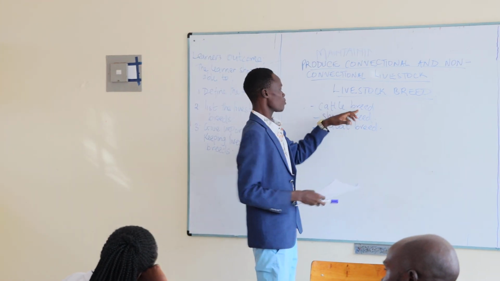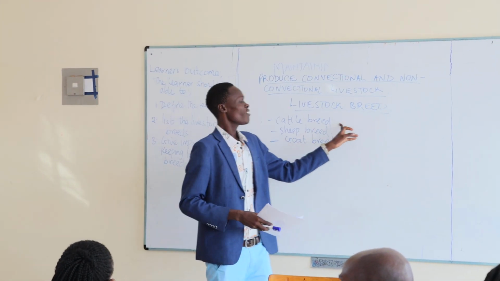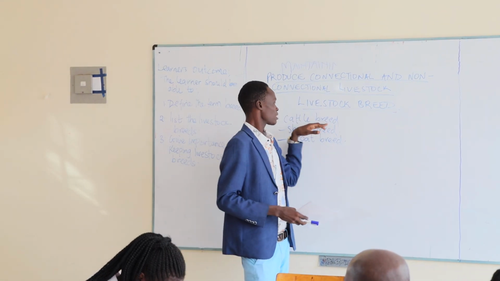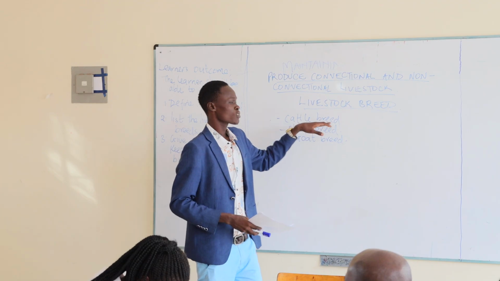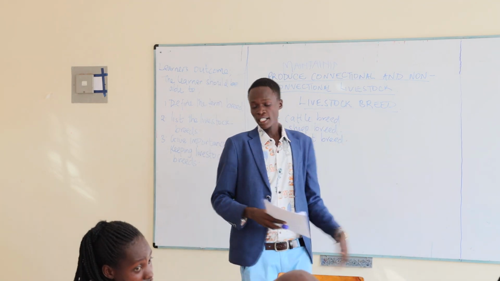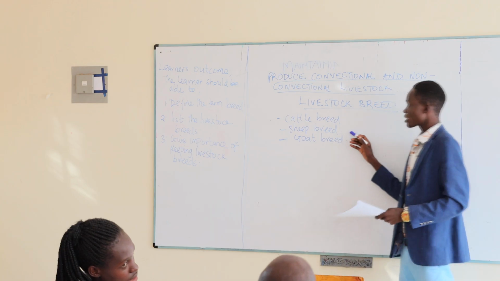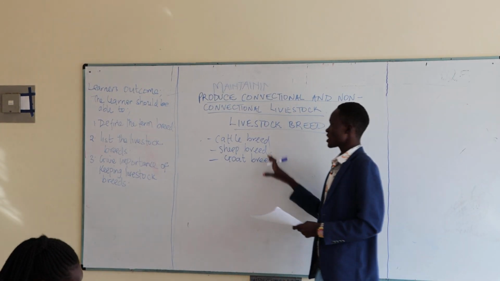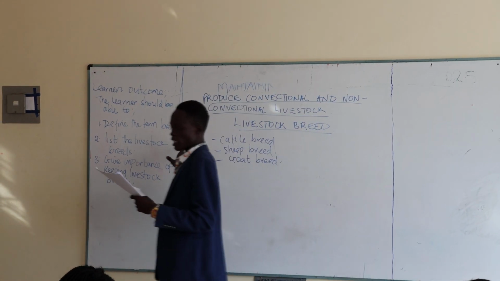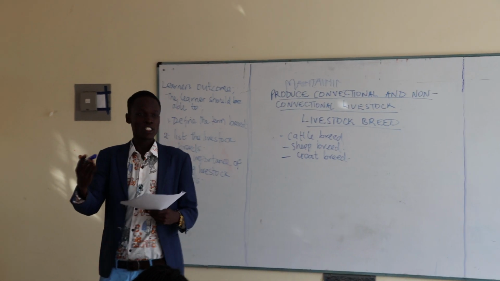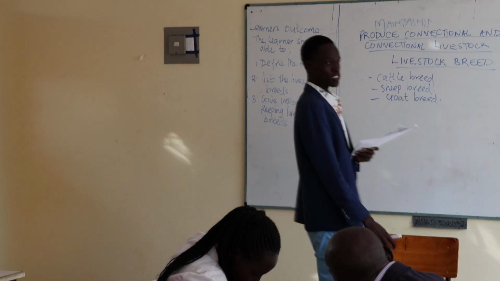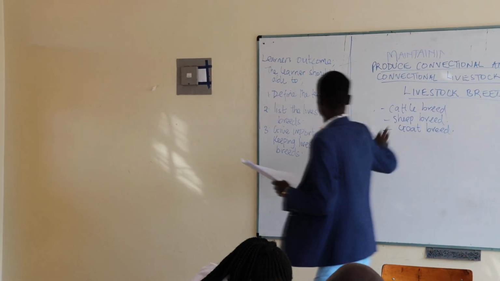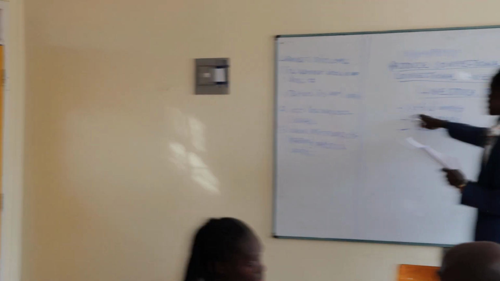So class, under this cattle breeds, we have various cattle breeds here in the breed. So we have various of them. And also the sheep breed, we have some of them. Even the goat breed, we have some of them. So like the cattle breed here, we have the dairy, beef, any other, dual purpose. That's how it's under the cattle breed.